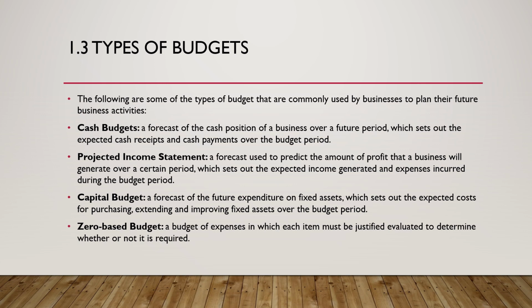Then we look at your capital budget, a focus of the future expenditure on fixed assets. As we call it, your capital budget. Capital meaning all the assets of the business as well. Right, so the focus is of the future expenditure on fixed assets. How much do we expect to spend on fixed assets of the business, which sets out the expected cost for purchasing, extending, and improving fixed assets over the budget period. So you must understand things such as your maintenance, purchasing of new fixed assets, such as your equipment, furniture, and many other things that you can think about.